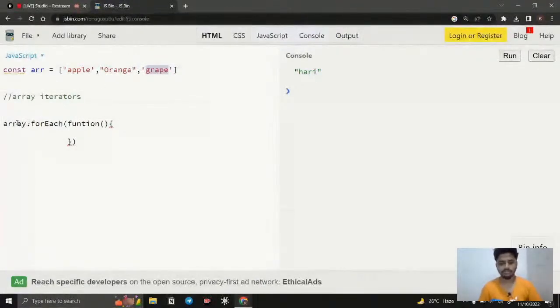So for each method, what it does: here we will define what the array is going to be. For example, the array is going to be a or r. So here I say forEach, and here we have a function. So what does the forEach method do?